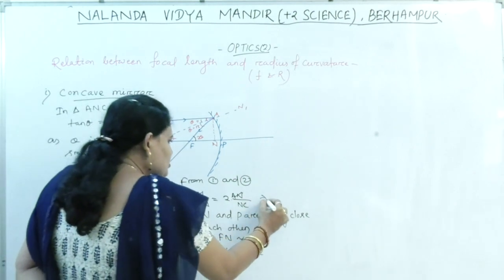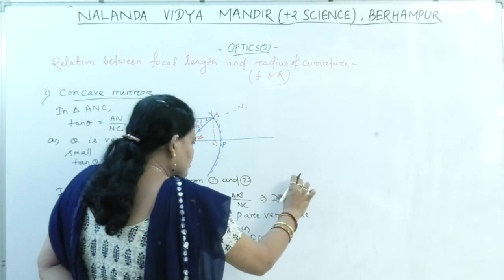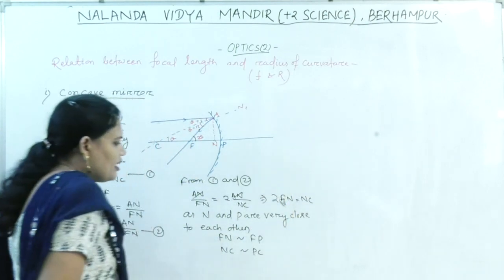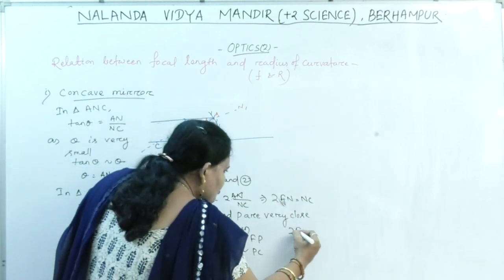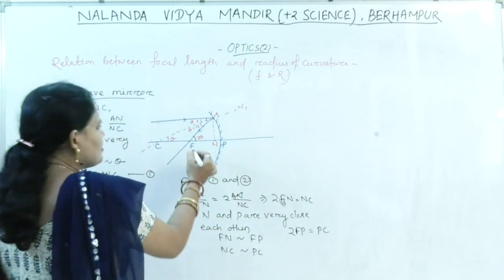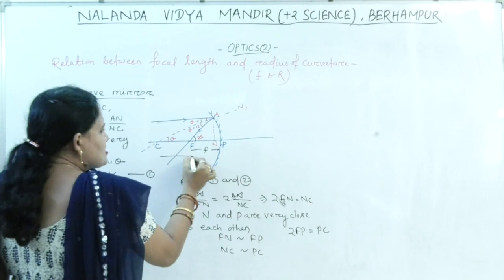Now what becomes of this equation? 2FN equal to NC. In place of FN, let us put FP. So 2FP is equal to PC. What is FP? This one. And this is your R.